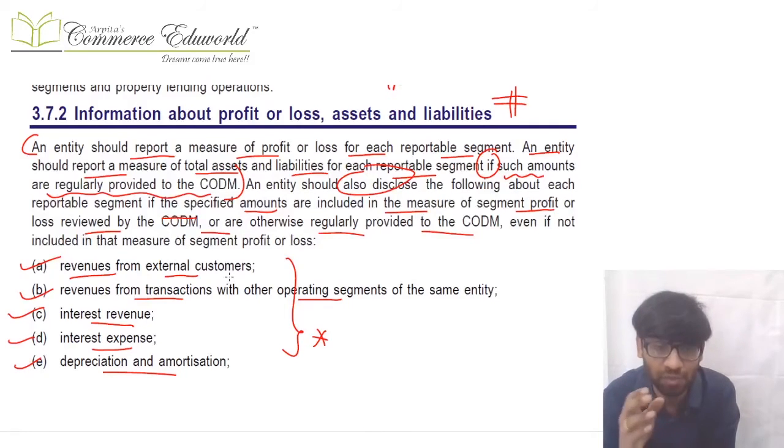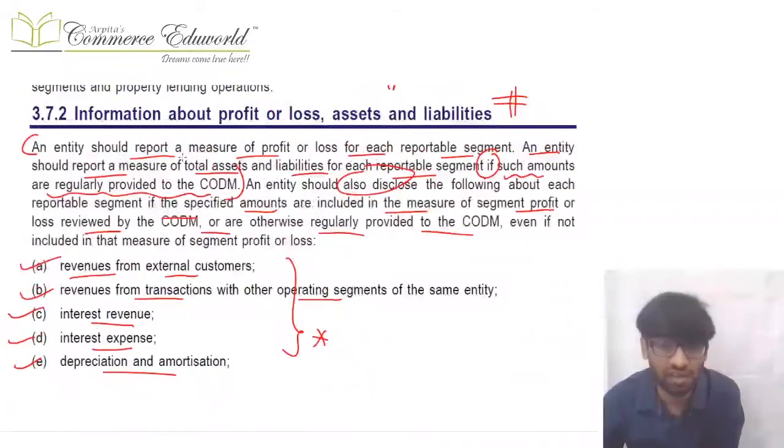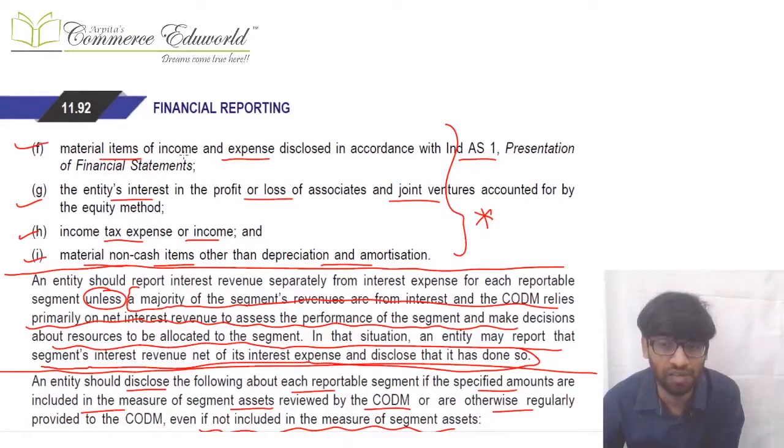So profit and loss of the segment as provided to CODM, that is reviewed. Assets and liabilities as provided to CODM are accordingly disclosed over there. Over and above, revenue from external customers, revenue from transactions within the entity, interest revenue, interest expense, depreciation, amortization, certain material items under Ind AS 1, interest in profit and loss from associate, joint venture, income tax, income expenses, etc. Material non-cash items other than depreciation and amortization. All this extra revenue and expense will be disclosed even if it is not a part of segment P&L, provided this is reviewed by CODM or made available to CODM.